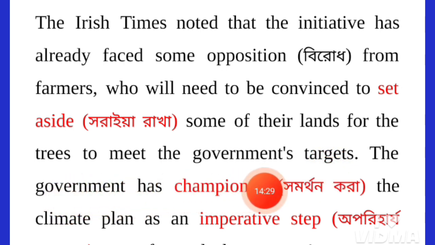And this is a challenge to the government, this is for the plan, because if the farmers make objection to implement the change in their lands, this is a major objection. That is why this can be a problem.